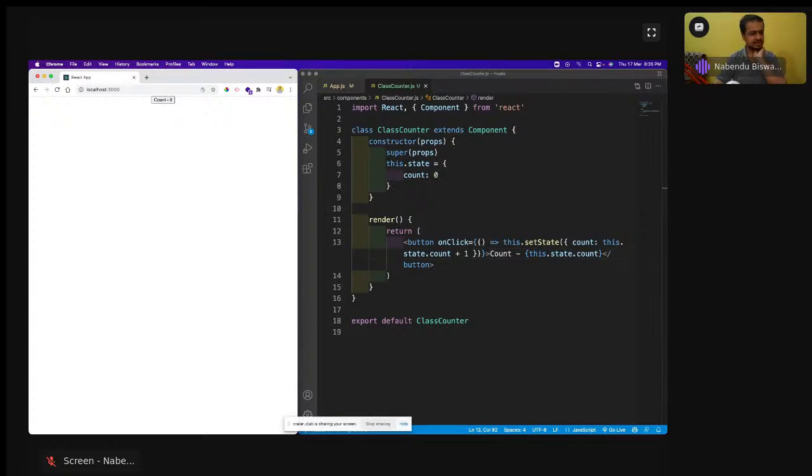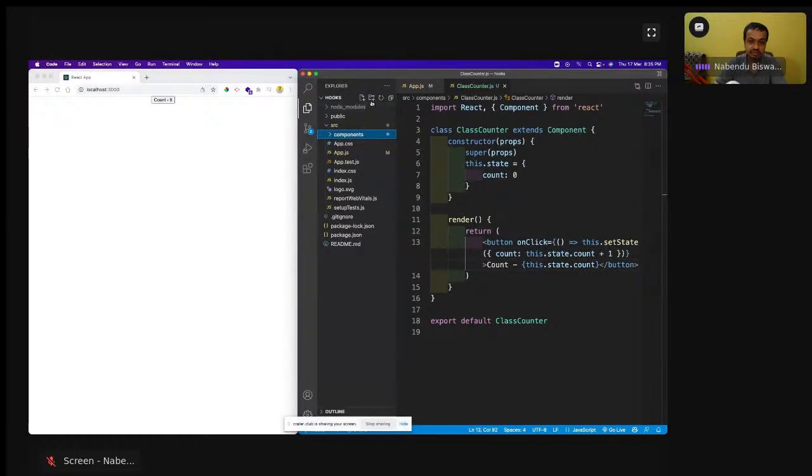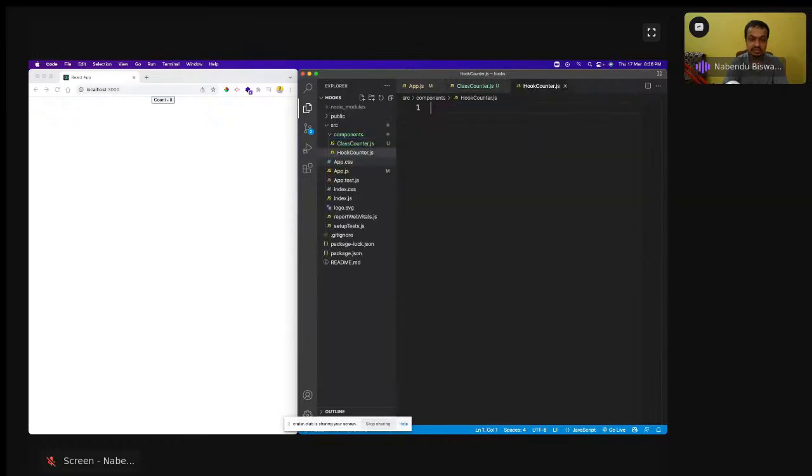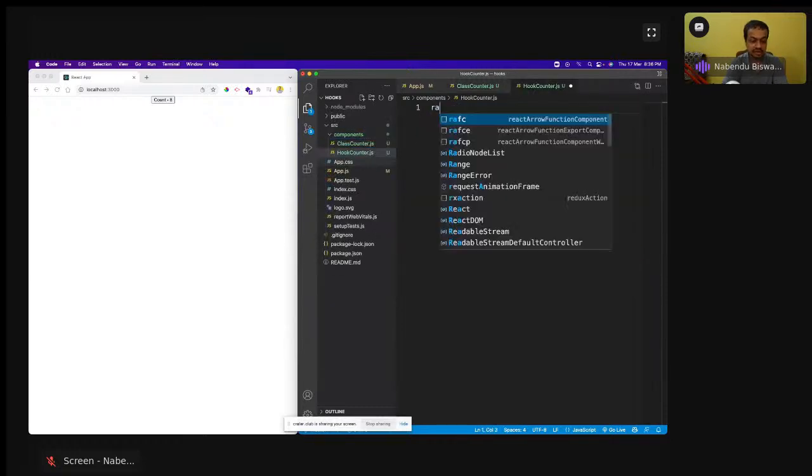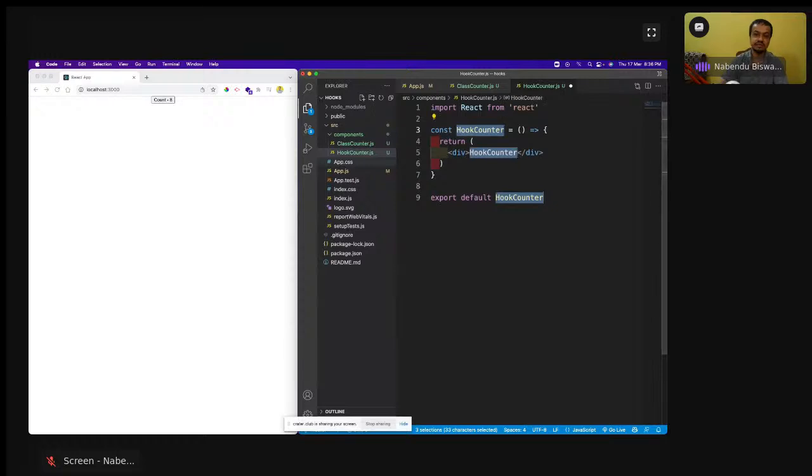Now we are going to convert this into a hook. With hooks, we're going to introduce state in a functional component, which was not there earlier. So let us do that, and for that I will create a new component, hookCounter.js, and in this RAFCE will be there.